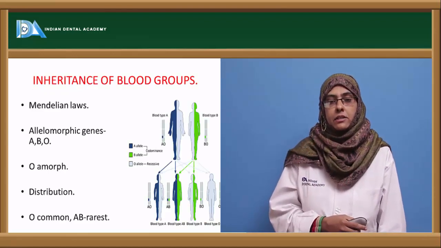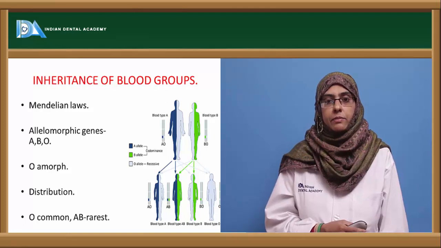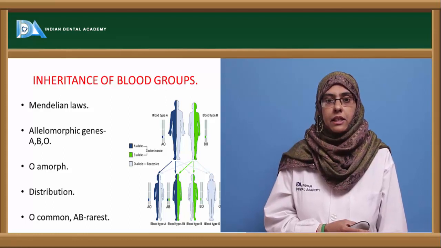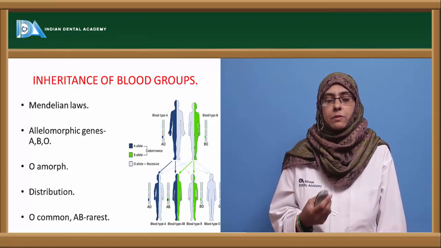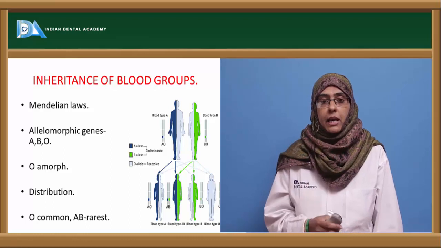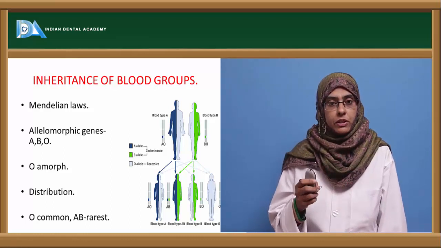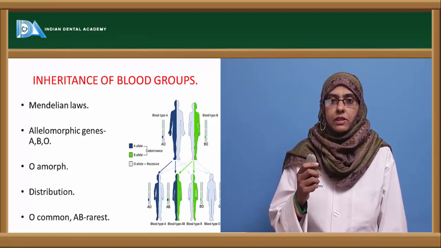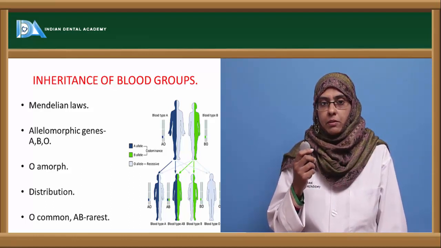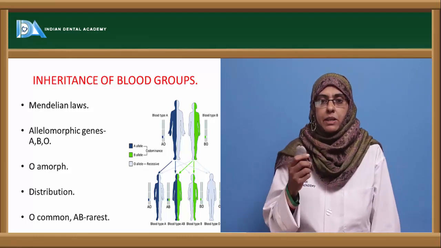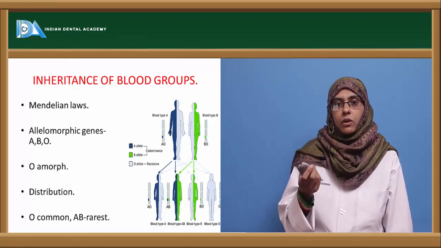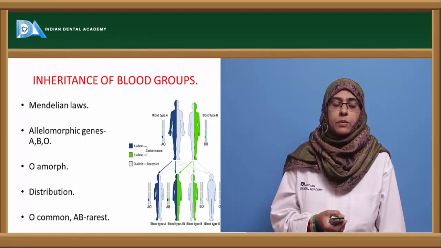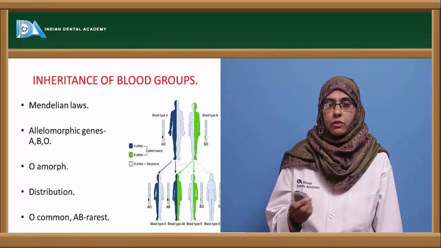Now coming to the inheritance, how these blood groups are inherited from generation to generation is completely based on the Mendel laws, and here in this case, the genes that are responsible are called the allelomorphic genes A, B and O. O is an amorph because it does not express any type of antigen. It is usually seen in every individual, which later on can be modified to produce A and B antigen. So the basic is the H antigen, from which you get the O, and from O you get the A and B antigen.